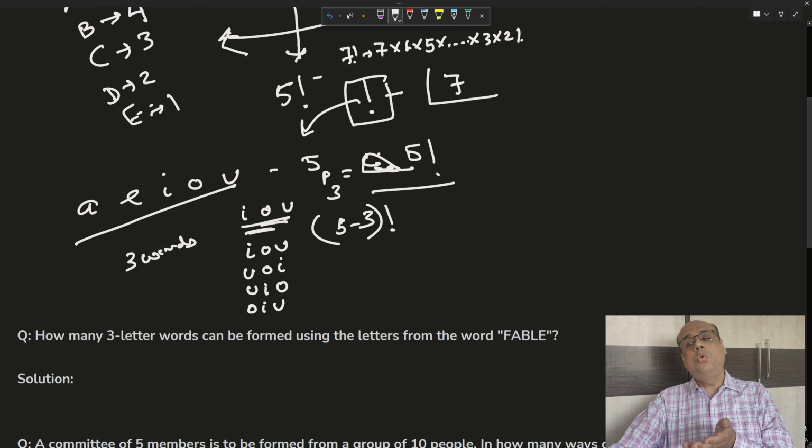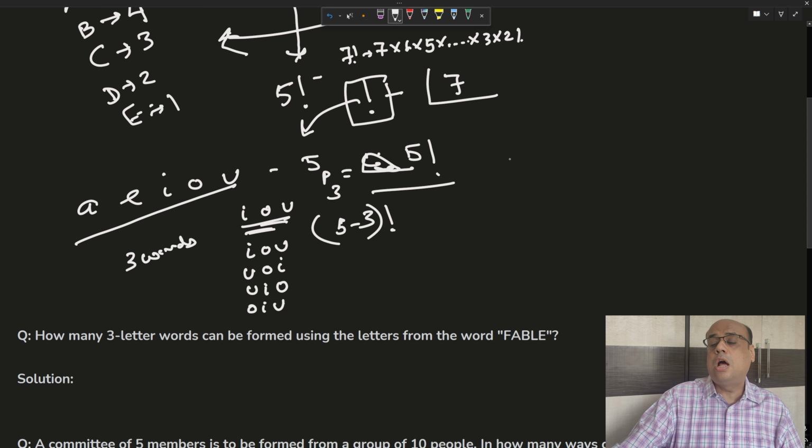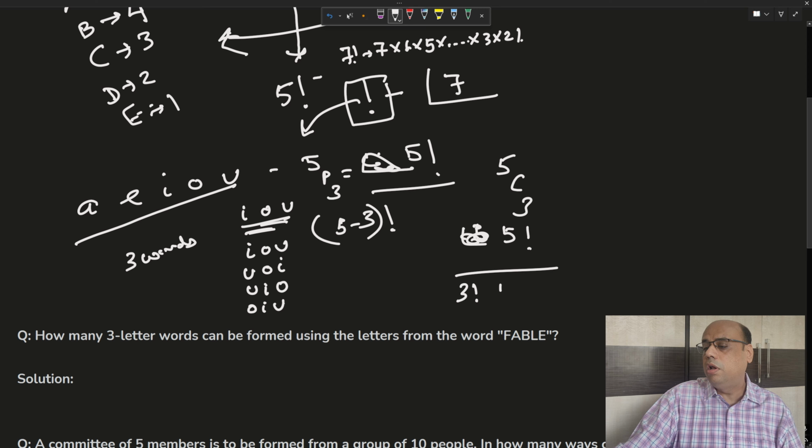Now if I were to just ask, how many ways can just three letters be taken from these 5 letters? Then the answer is 5C3, which is factorial 5. Sorry, I am using that other symbol. Factorial 5 by factorial 3 into factorial 5 minus 3.